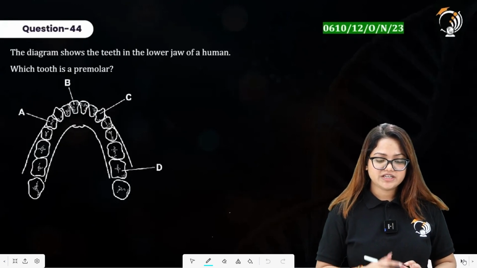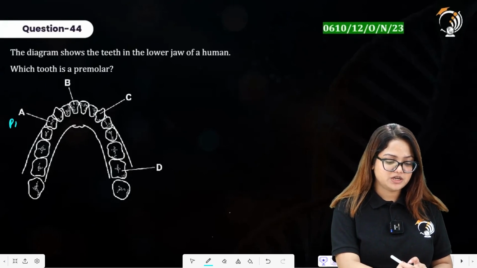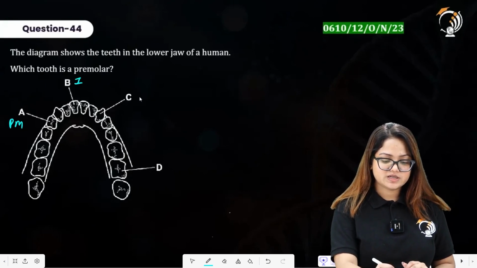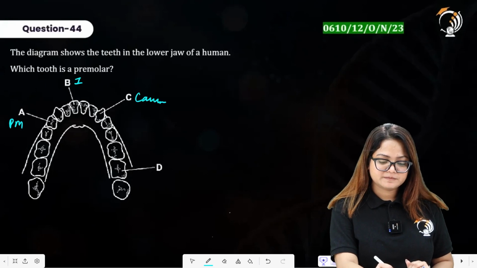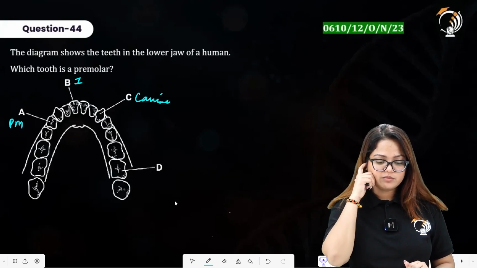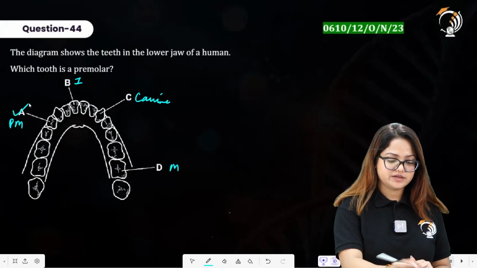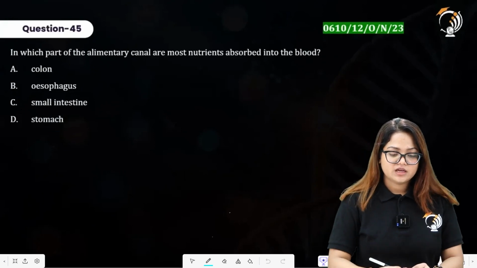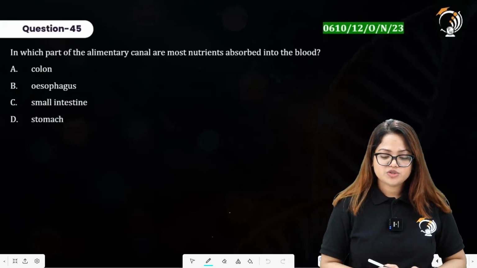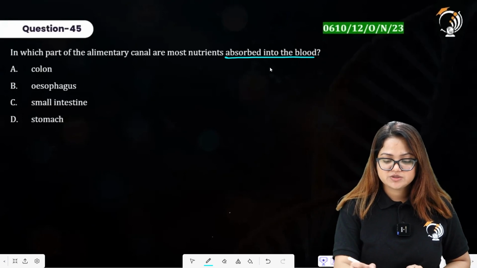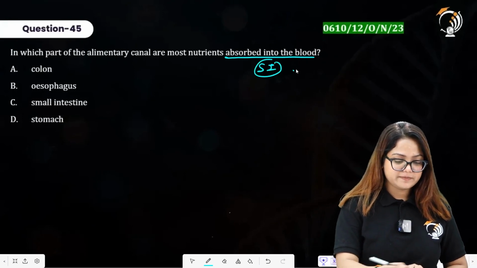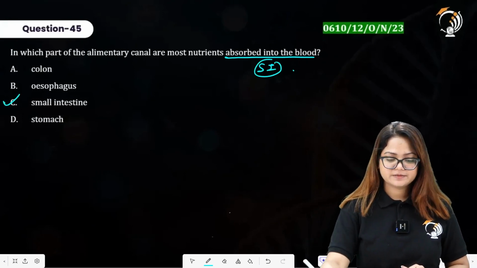The diagram shows the teeth in the lower jaw of a human. Which tooth is a premolar? So A here is premolar, B is incisor, C is canine, D is molar. Option A here is the right one. In which part of the alimentary canal are most nutrients absorbed into the blood? So this occurs in the small intestine. Option C is the right answer.